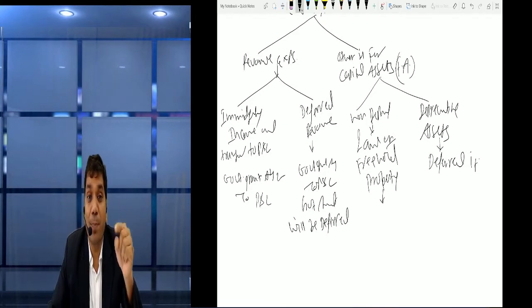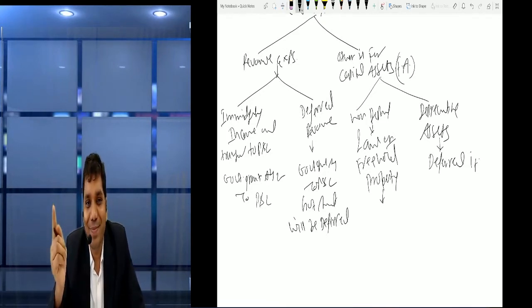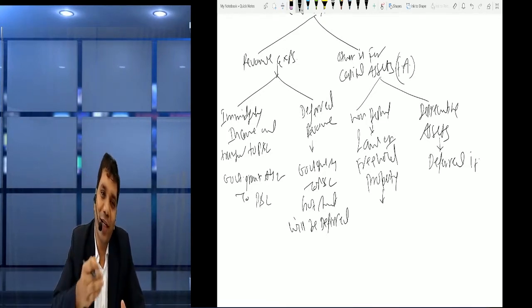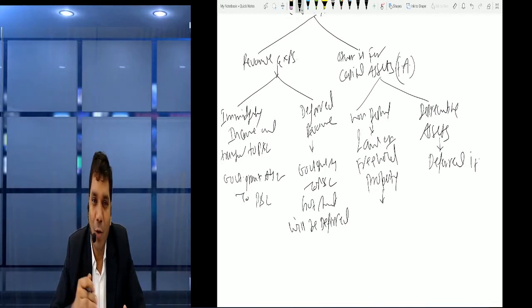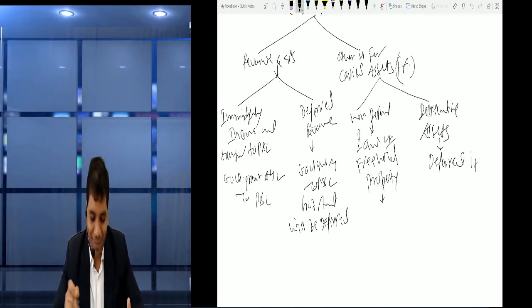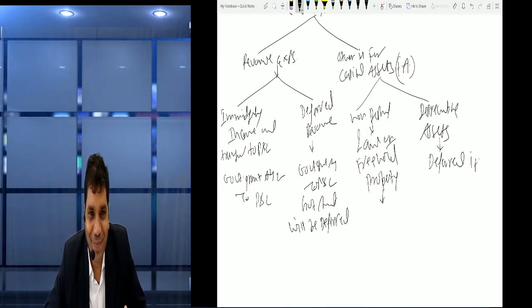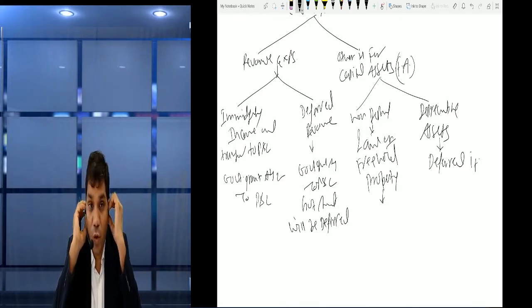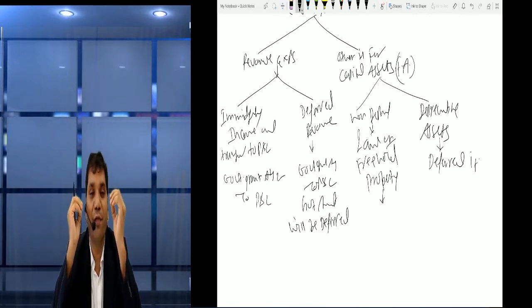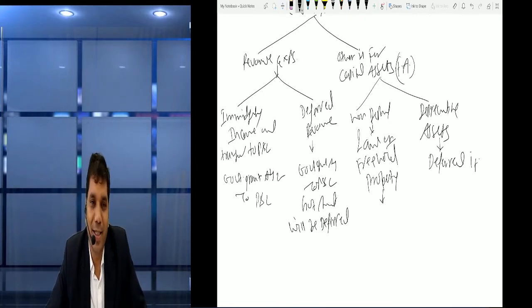Because if we do not subtract from the assets, then depreciation will be high, but on the other hand we will show the deferred income. The entry will be the same: government grant account debit to P&L. Here we passed government grant account debit to P&L, and on the other hand our depreciation will be high. So the net effect on the P&L account remains the same. But still, it says no. You have to show that the government grant is deferred.